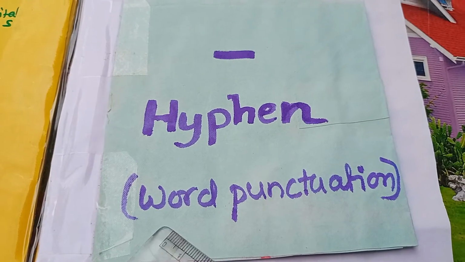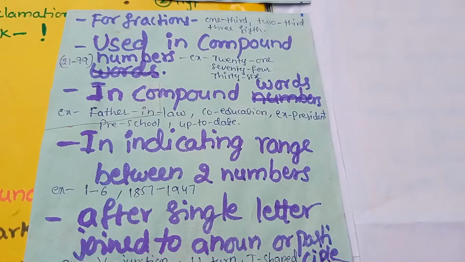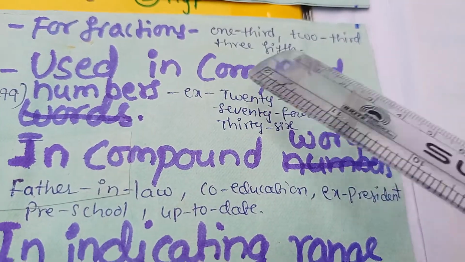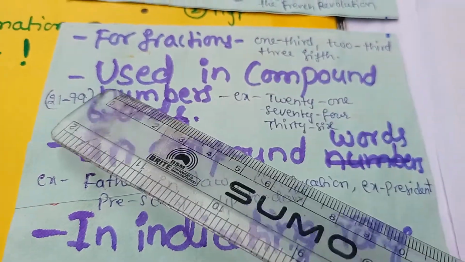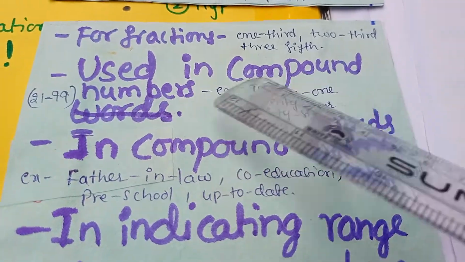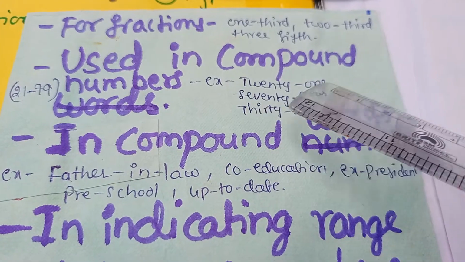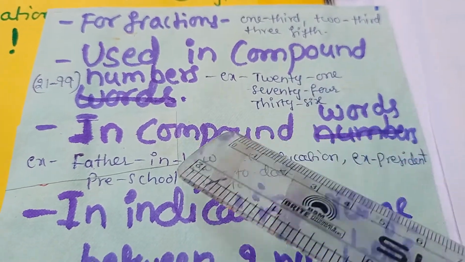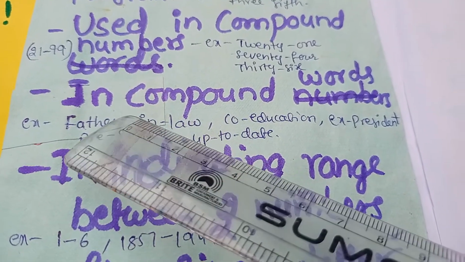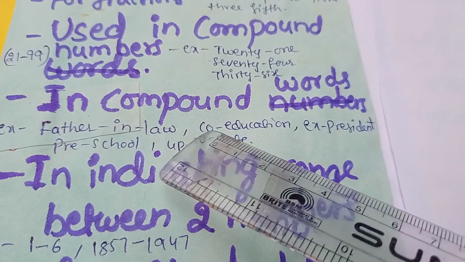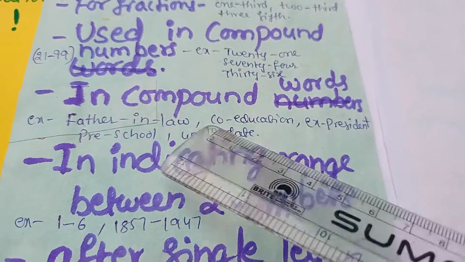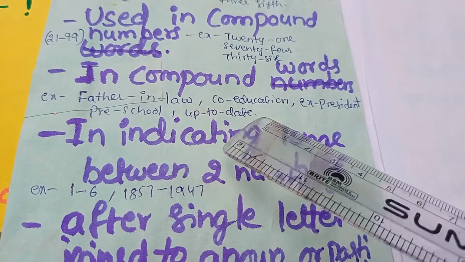Hyphen. So hyphen also comes under word punctuation mark. Hyphen is used for fractions. See, 1/3, 2/3, 3/4, like that. And hyphen used in compound numbers. For example, twenty-one, seventy-four, thirty-six, like that. In compound words, for example, father-in-law. See here, this is hyphen symbol. Co-education. So here we used hyphen. Ex-president, like that. Pre-school, up-to-date.